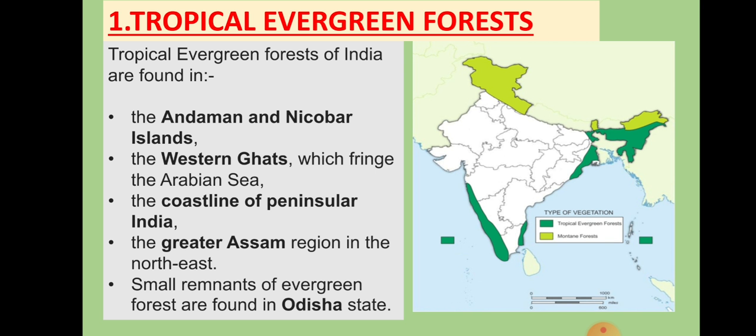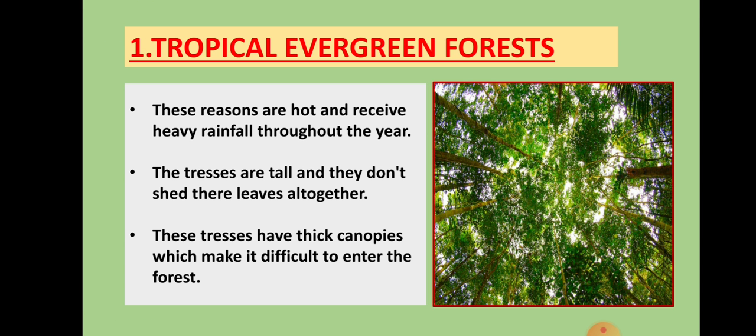Tropical evergreen forests of India are found in the Andaman and Nicobar Islands, the Western Ghats which fringe the Arabian Sea, the coastline of the Peninsular Plateau, and the Greater Assam region in the northeast. Then small remnants of evergreen forest are found in Orissa state. These regions are hot and they receive heavy rainfall throughout the year.